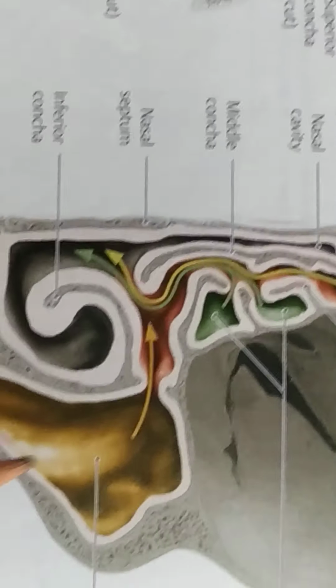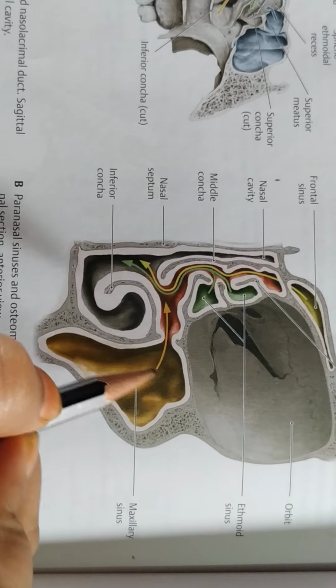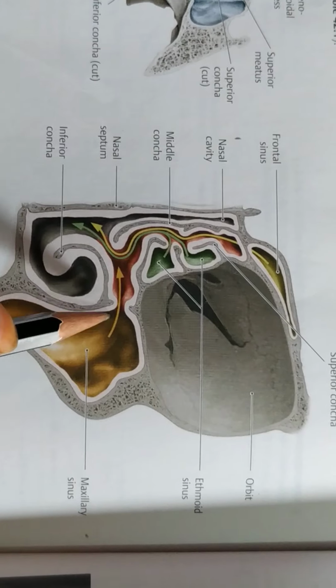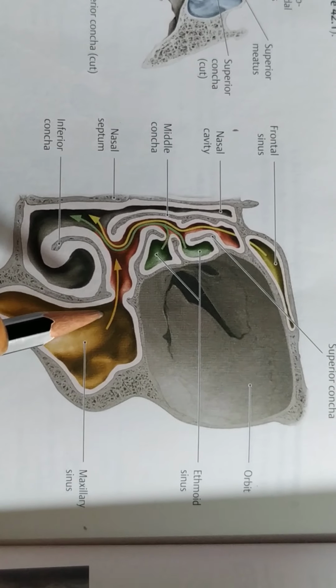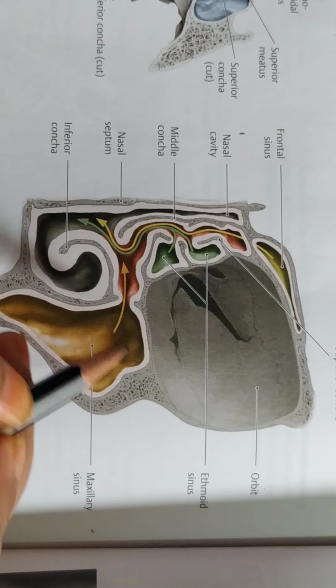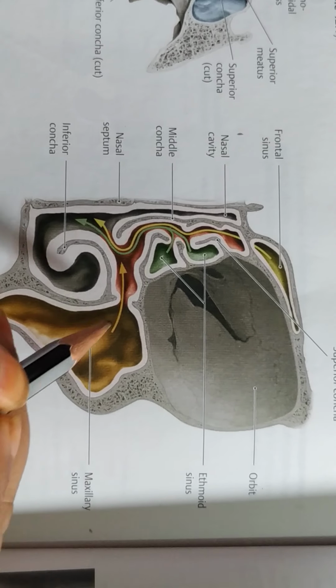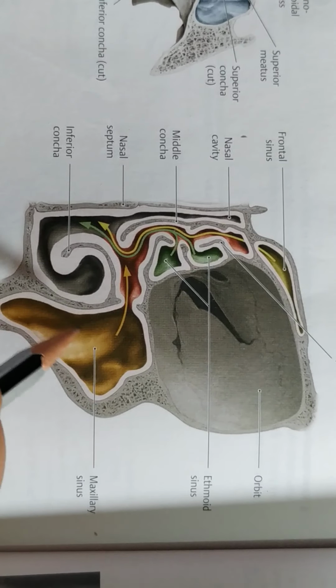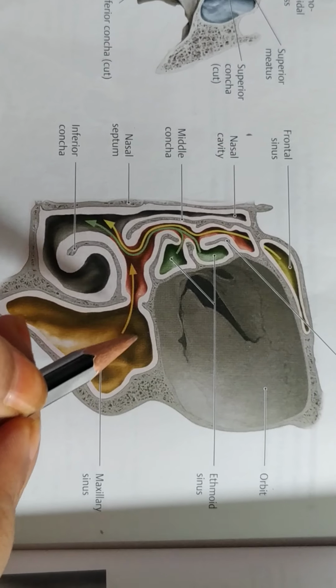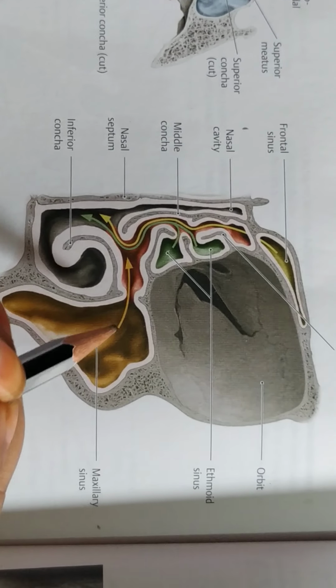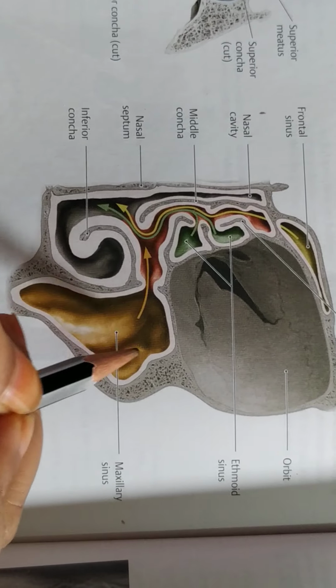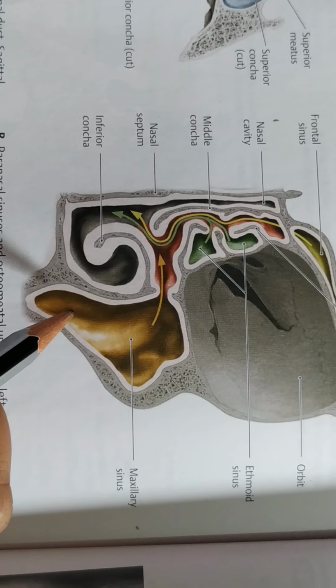In the case of the maxillary air sinus, the opening is situated higher than the floor. So there is a disadvantage in the natural drainage of the maxillary air sinus. So sinusitis is more common in the maxillary air sinus.